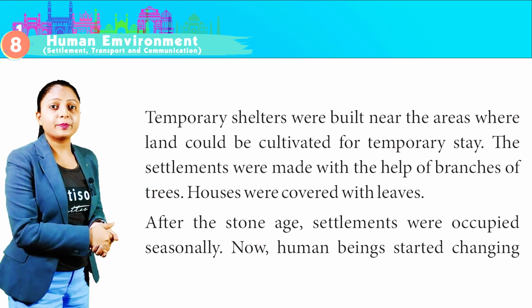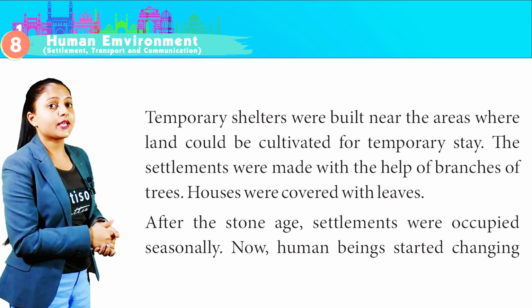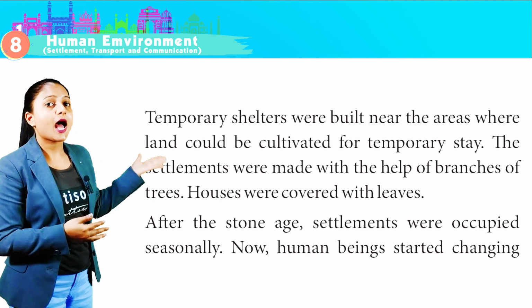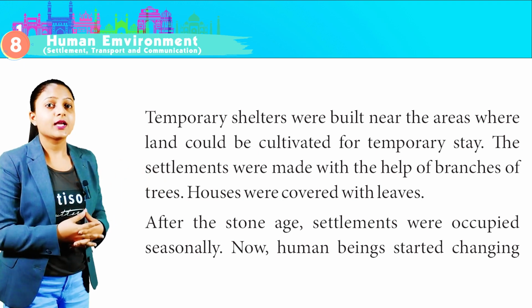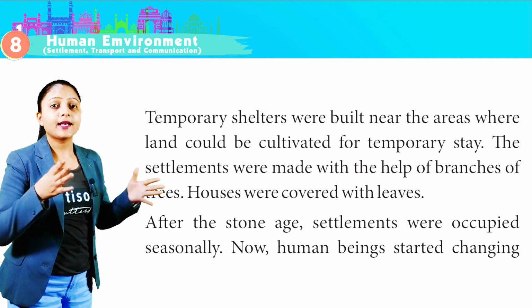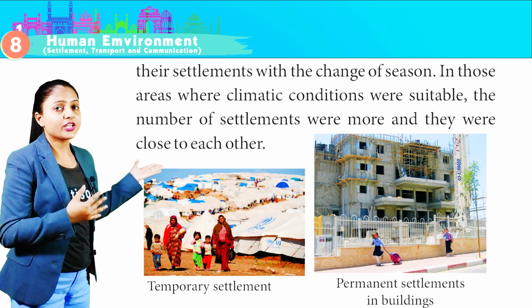Temporary shelters were built near the areas where land could be cultivated for temporary stay. The settlements were made with the help of branches of trees. Houses were covered with leaves. After the Stone Age, settlements were occupied seasonally. Now, human beings started changing their settlements with the change of season.